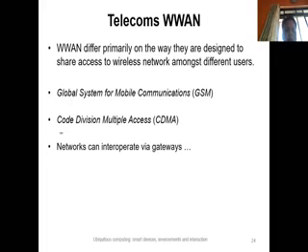These networks can interoperate via gateways to allow CDMA phones to call GSM phones, but a CDMA phone can't be used directly on a GSM network or vice versa. Phones can also be designed to be used on both networks.